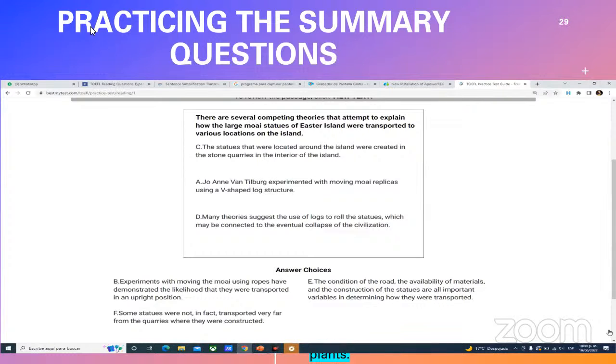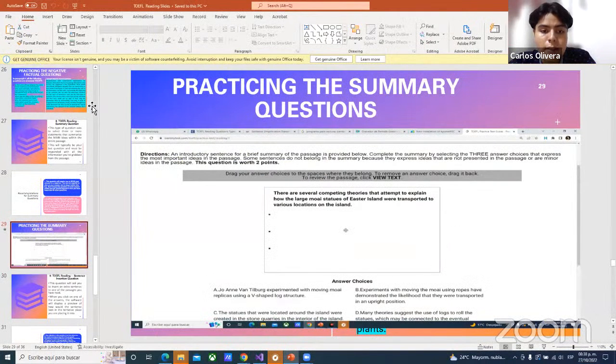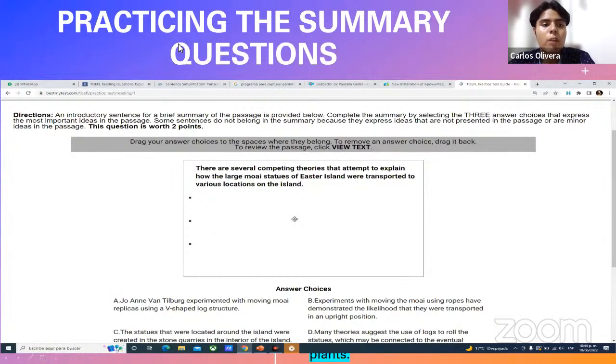We have to drag always 3 answers? Yeah, you have to always drag 3 answers. Maybe in your exam you receive the experimental version and maybe you have to drag 4, but if any doubt remains, as you can see here, every single time when you are about to respond to this, there are some instructions, right? And the instructions in this case say, drag your answer choices to the spaces where they belong. To remove an answer choice, drag it back.